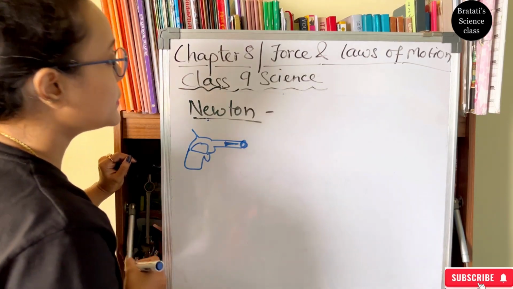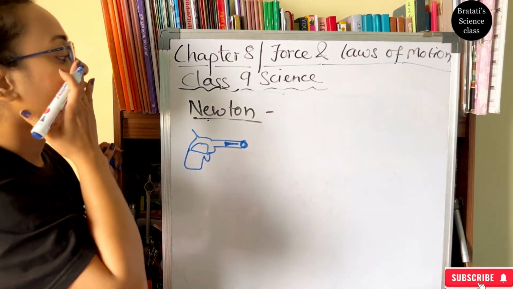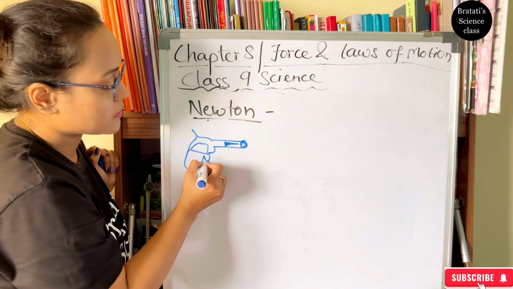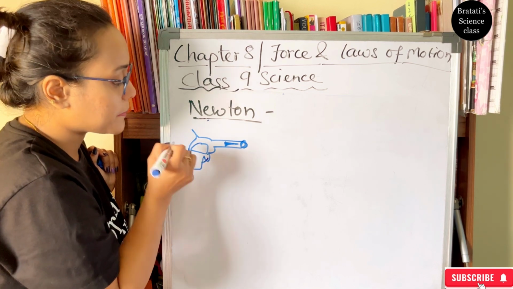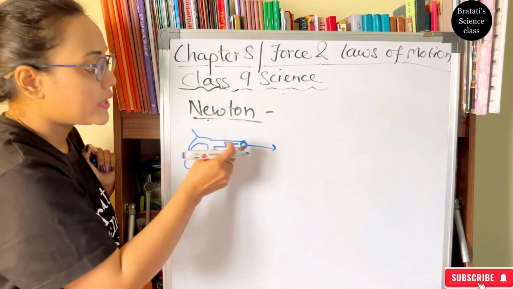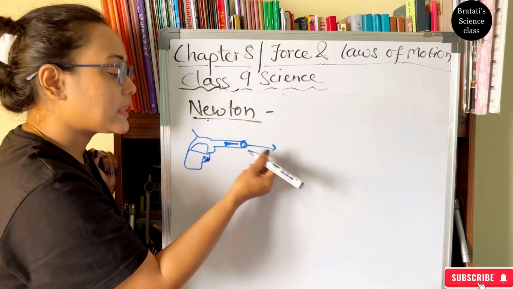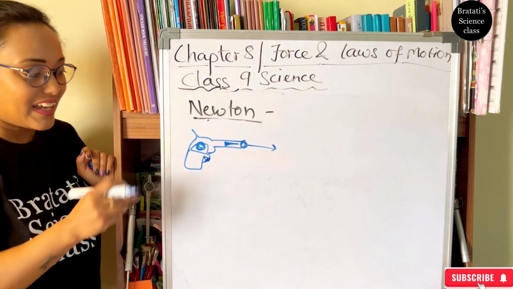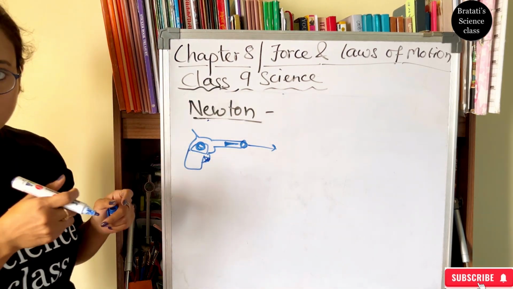When the trigger is applied here, the bullet will come out and the bullet will apply the same force back, so there will be recoiling. Again we have to set the gun and do it again.